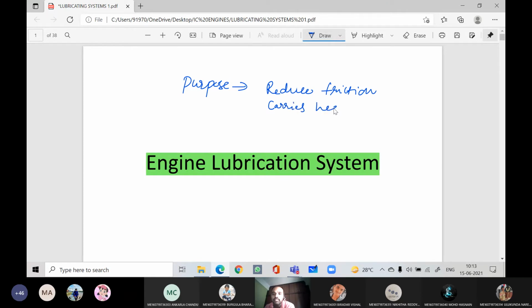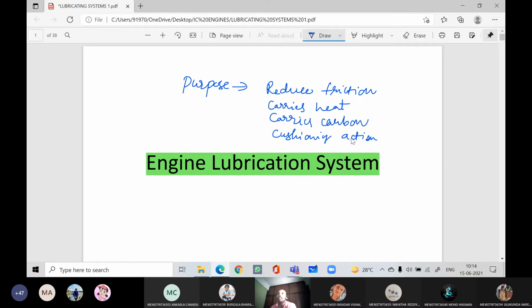It also carries any carbon deposits present over the piston, connecting rod, crankshaft, camshaft. Due to the wear and tear, any carbon particles present inside the engine cylinder, it carries, and it also acts as a cushioning. It gives cushioning action, shock absorber action, to the crankshaft.